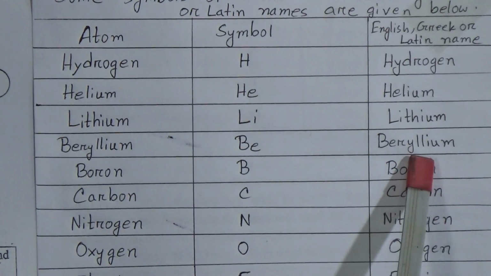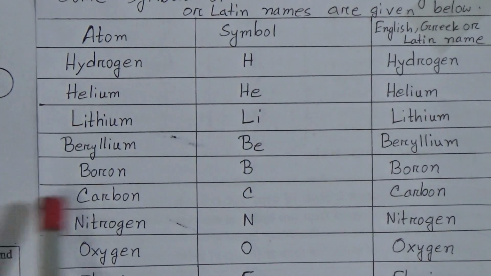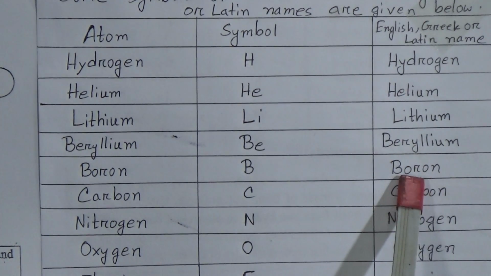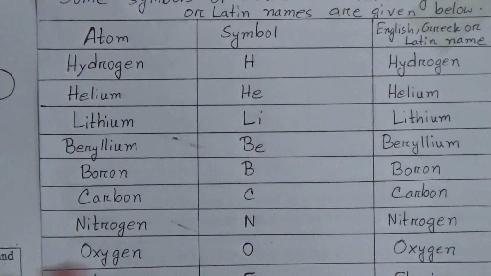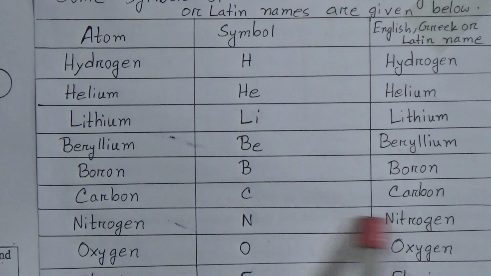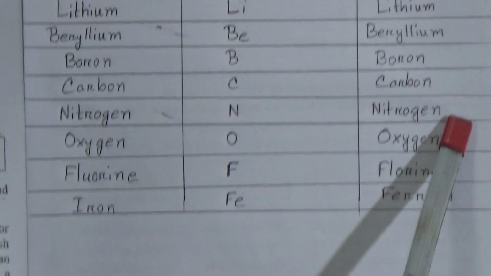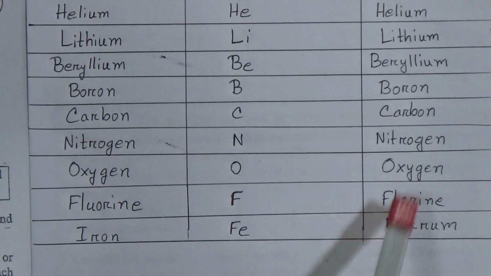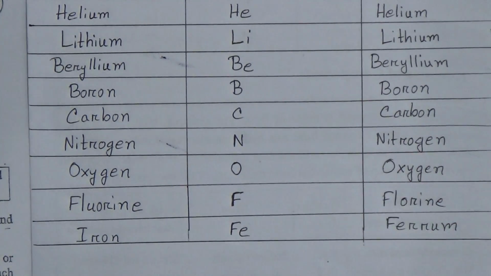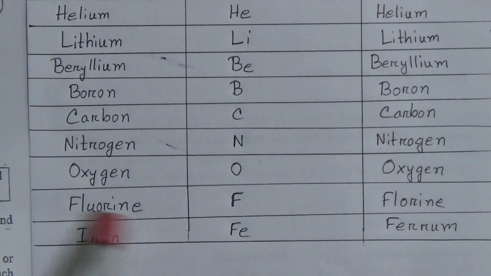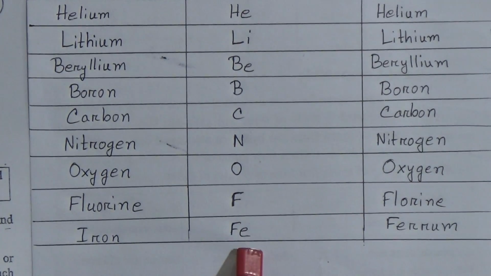Now boron, the symbol is B, only capital B. Now carbon, the symbol is C. And then nitrogen, the symbol is N, capital N only, and oxygen, the symbol is O. And now fluorine, the symbol is F. And iron, the symbol is Fe, and here the name is ferrum.